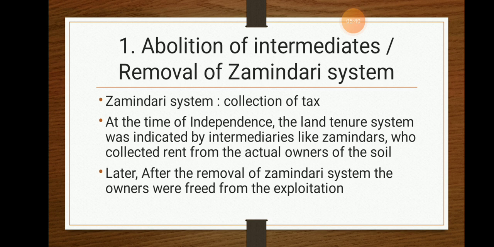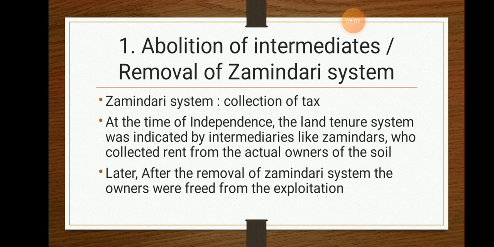So even in spite of doing hard work, the farmers had to pay most of the money to the zamindars. So the first thing the government changed is the removal of zamindars. Okay, then by the removal of the zamindari system,